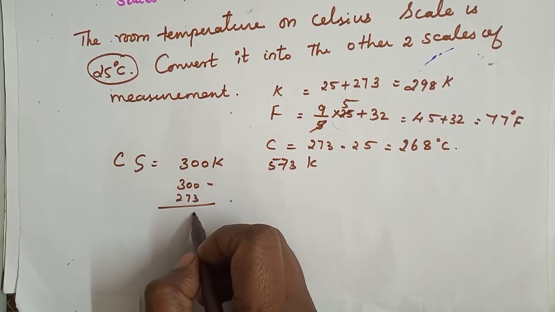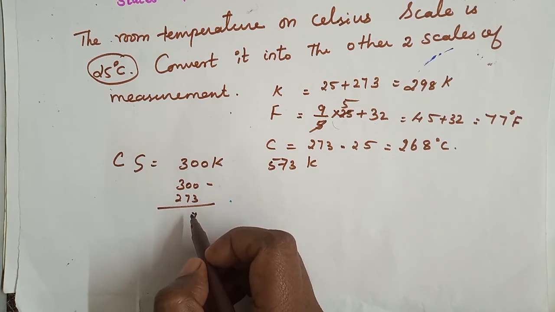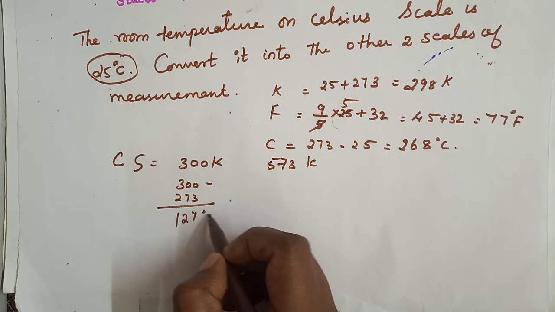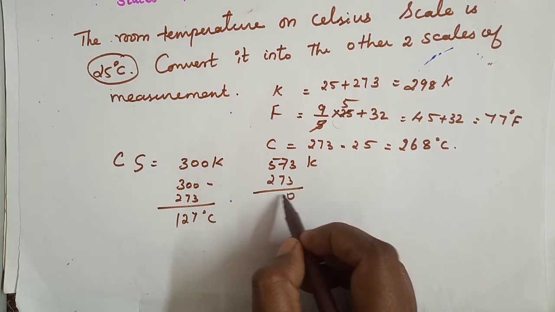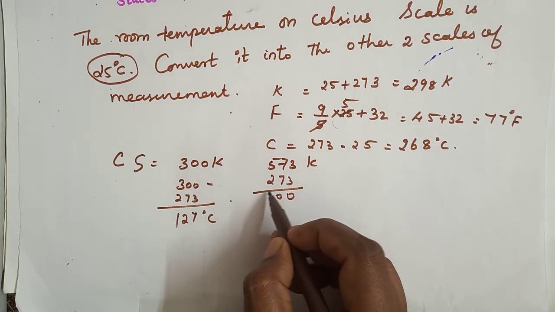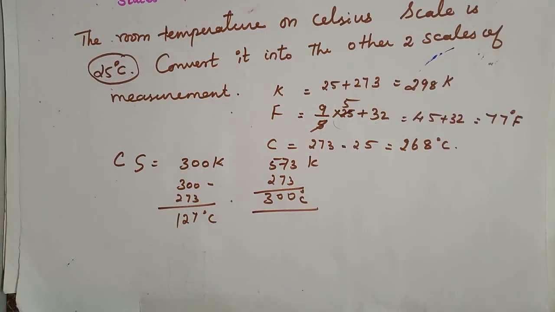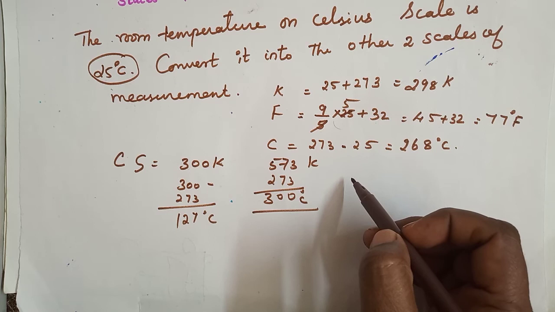What will we get? Yes or no? Degree Celsius. And here 573 minus 273, 300 degree Celsius. Understood?